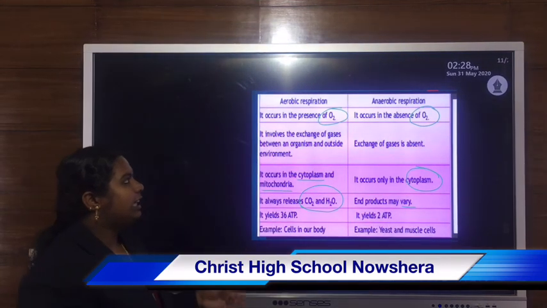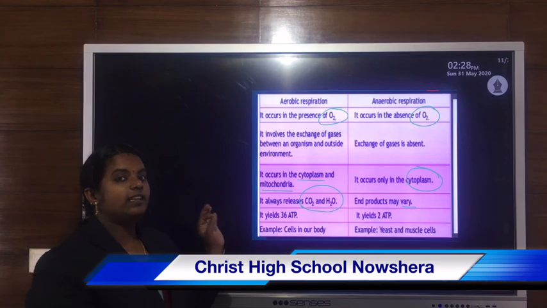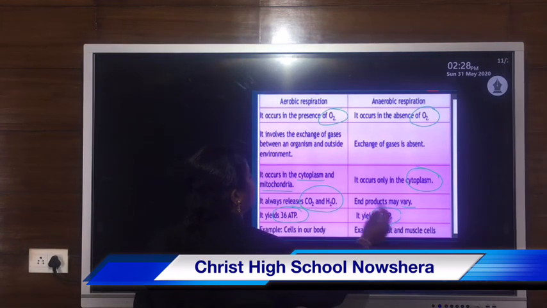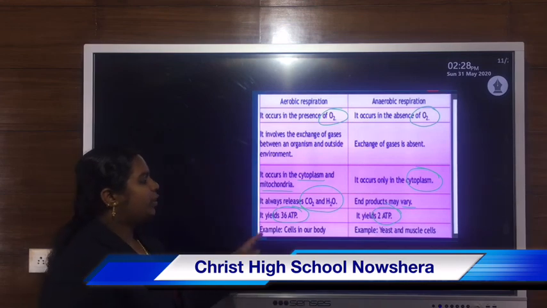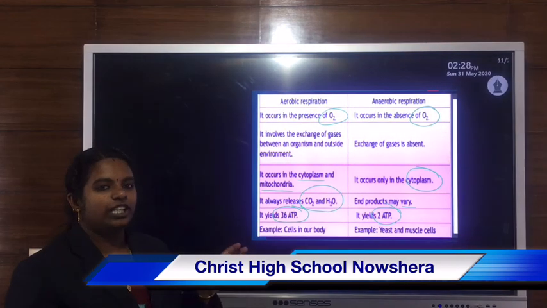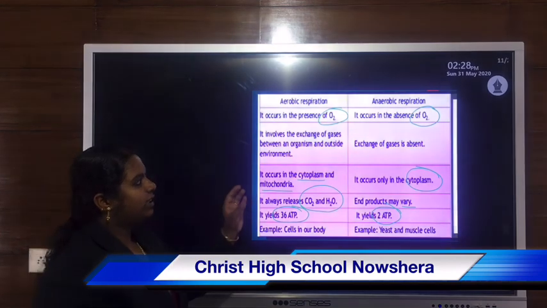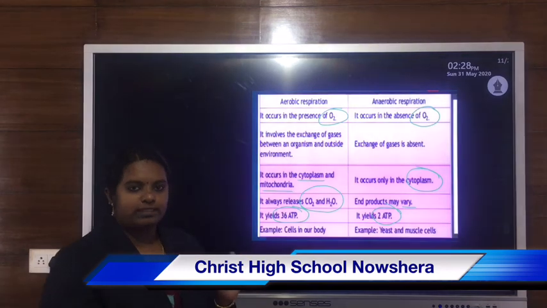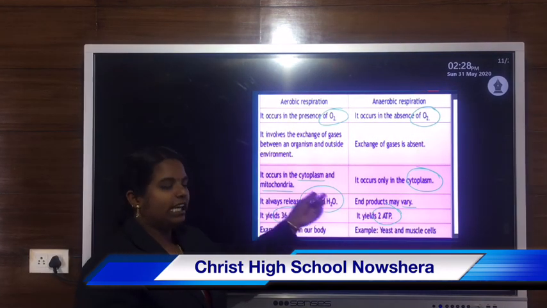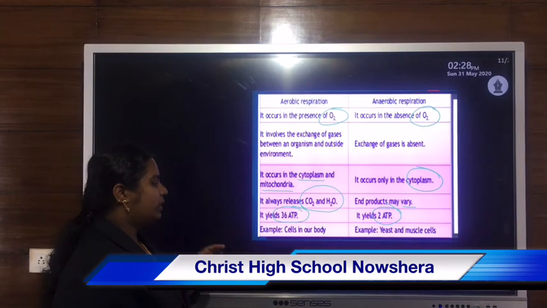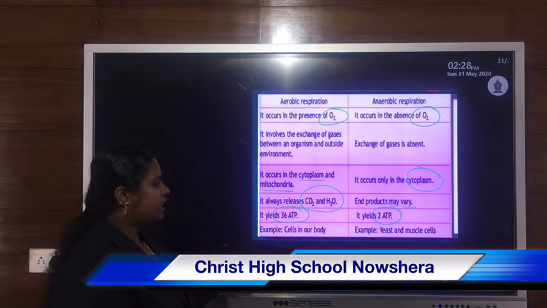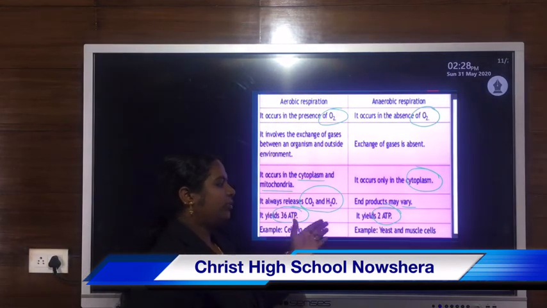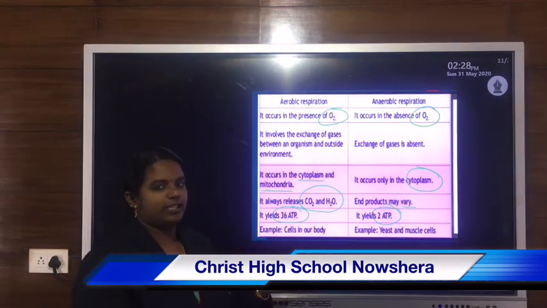Then the energy yield. Aerobic respiration energy yield is high, that is 36 ATP. In case of anaerobic, only 2 ATP, because in aerobic respiration there is complete oxidation of glucose, while in anaerobic respiration, incomplete oxidation of glucose takes place. That is why the energy yield is very low. Then some examples: aerobic respiration occurs in most of the cells in our body, and anaerobic respiration in yeast, muscle cells as well as lactobacillus bacteria.